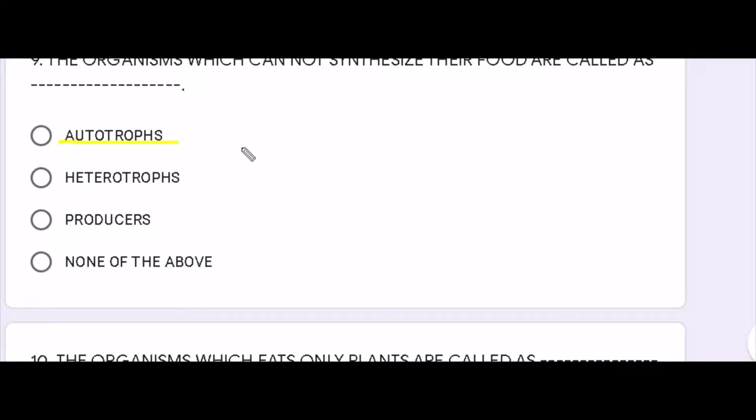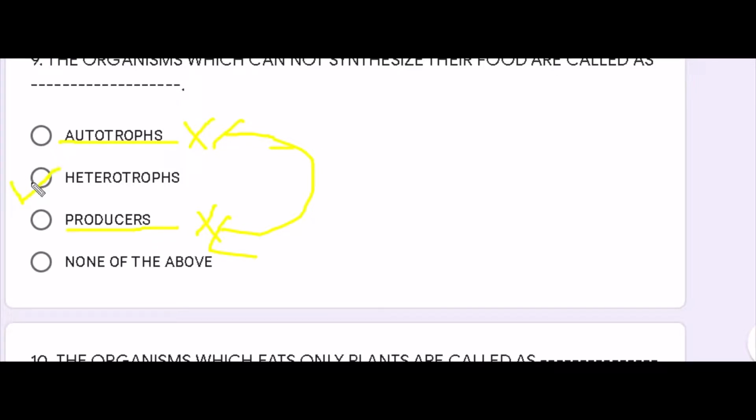The first option is autotrophs. Auto means self. So autotrophs are those organisms which can prepare their food themselves. So autotrophs is not going to be the right answer. Next is producer. Producers, as we have talked earlier, are the plants which can produce their food themselves. Somewhere the autotrophs and producers are the same thing, which prepare their food themselves. So both of these are incorrect options.